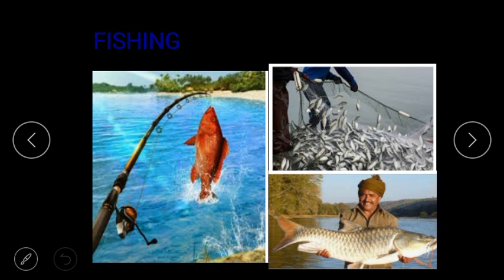Fishermen catch sardine, mackerel, and shrimp from the sea. Catching fish from rivers, canals, lakes, and ponds is called inland fishing. Catching fish from small water bodies like rivers and ponds is inland fishing, and catching fish from the sea, coastal areas, is marine fishing.